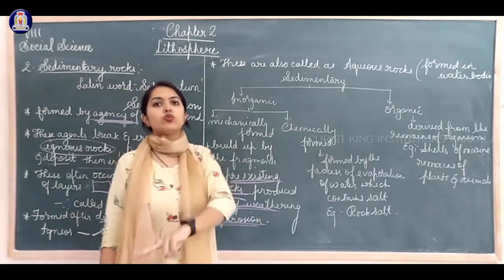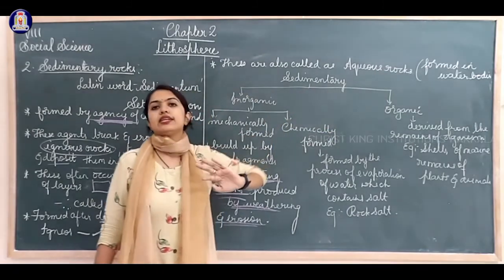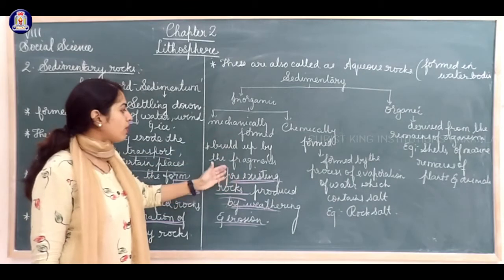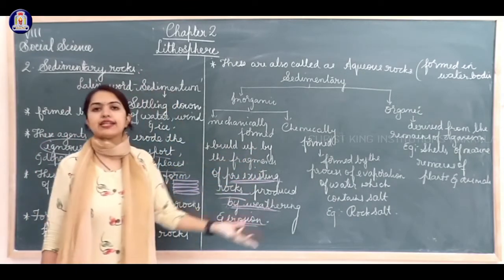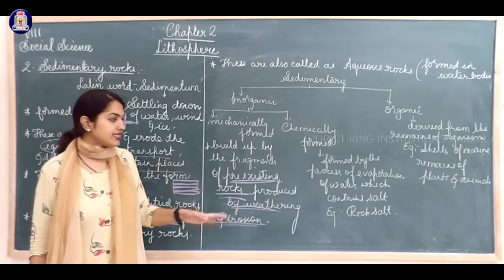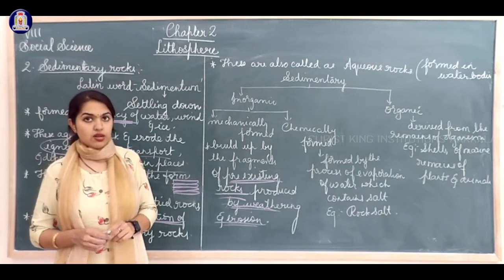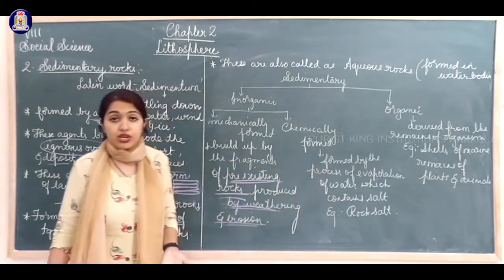Sedimentary rocks are of two types, inorganic sedimentary rocks or organic sedimentary rocks, where in inorganic you have mechanically formed, which is built up by the fragments of pre-existing, that is already existing rock. Because of weathering or erosion, these kind of rocks are produced. Chemically formed is because of the process of evaporation of water.